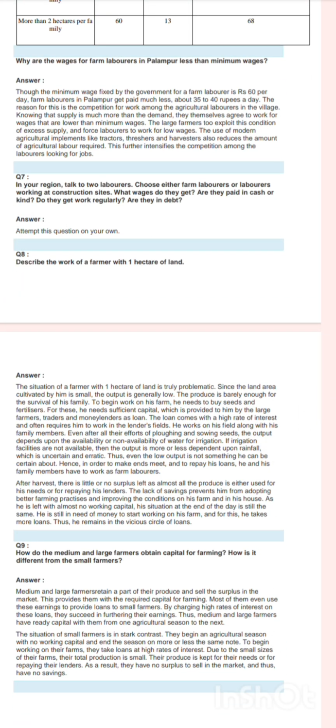Why are the wages for farm laborers in Palampur less than minimum wages? Answer: Though the minimum wages fixed by the government for a farm laborer is ₹60 per day, farm laborers in Palampur get paid much less, about 35 to 40 rupees a day. The reason for this is the competition for work among the agricultural laborers in the village.